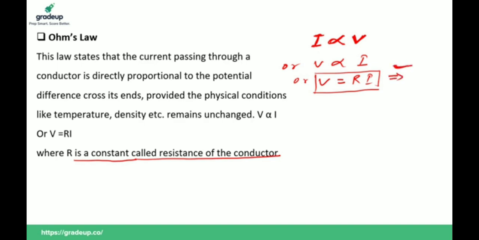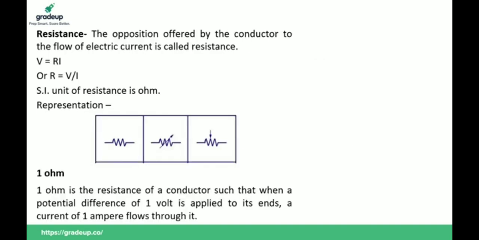This is Ohm's law, where V is equal to potential difference, R is equal to resistance, and I is equal to electric current. So this is Ohm's law. So what is resistance? Resistance means opposition. Opposition offered by the conductor to the flow of electric current is known as resistance. So according to Ohm's law, V is equal to RI, so R is equal to V upon I.